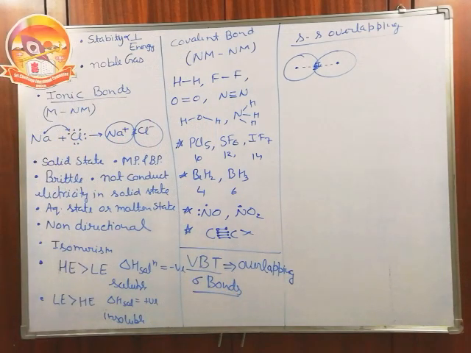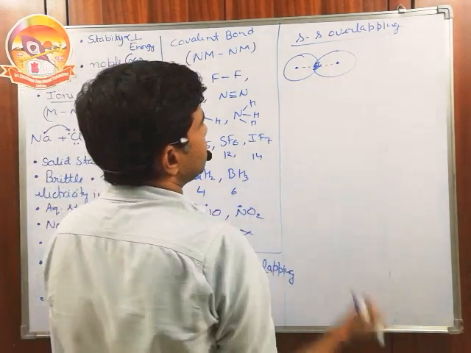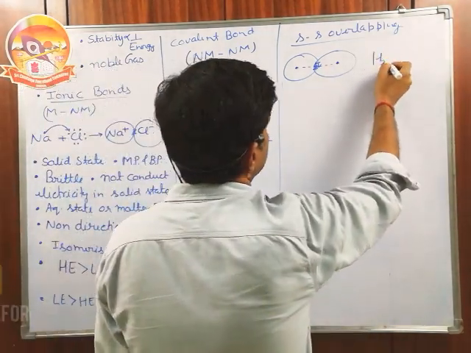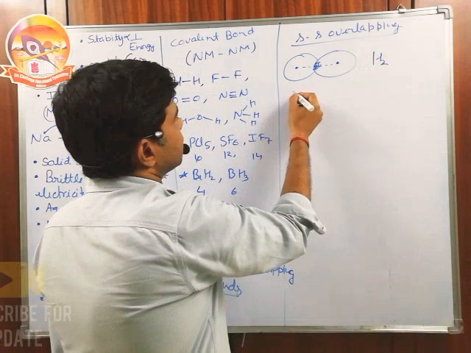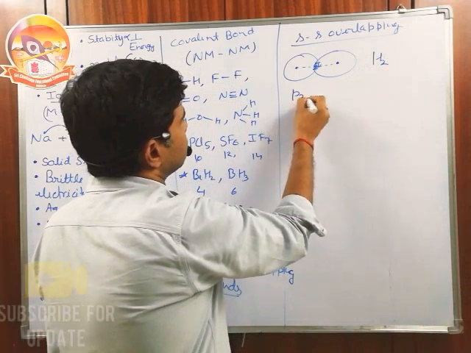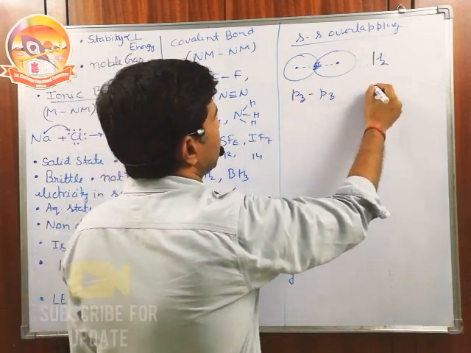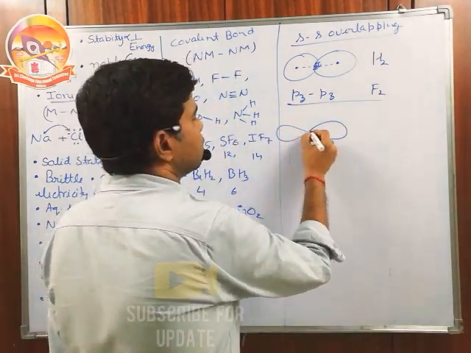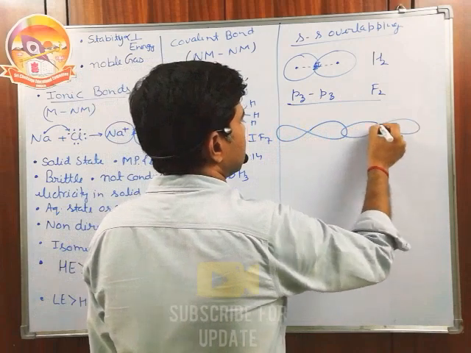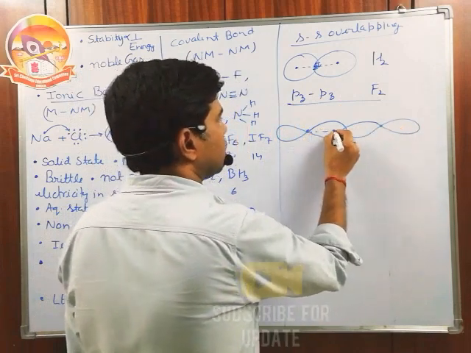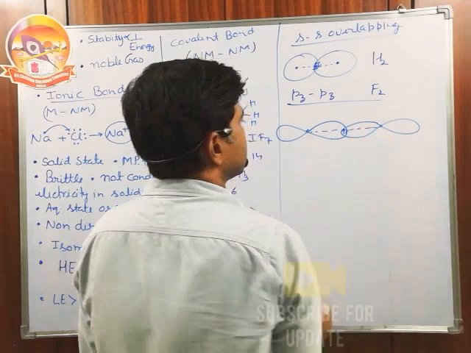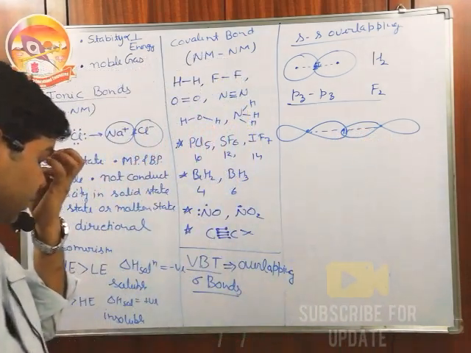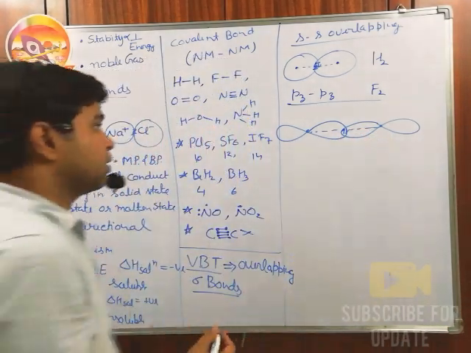If bonded electrons are present above or below the internuclear axis, that is called a pi bond, which I will discuss. So first is the s-s overlapping like we have in H2. Then second is the pz-pz overlapping, like we have in F2. One pz orbital and another pz orbital also interact on the internuclear axis. So this also gives a sigma bond.